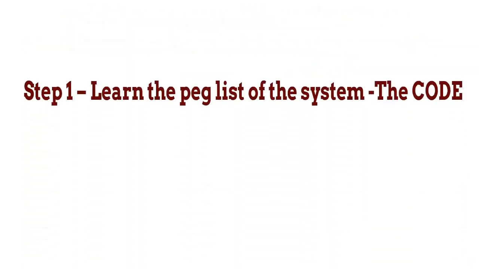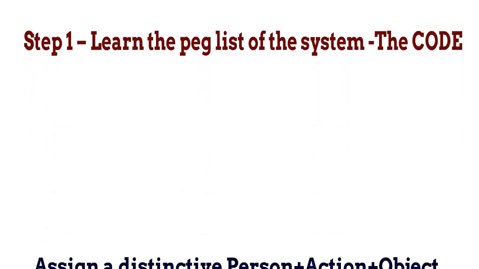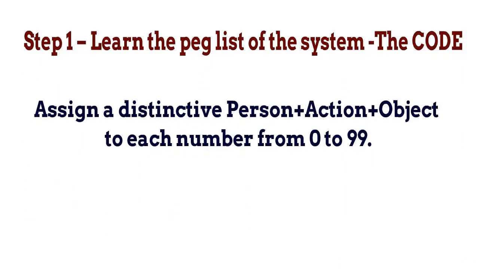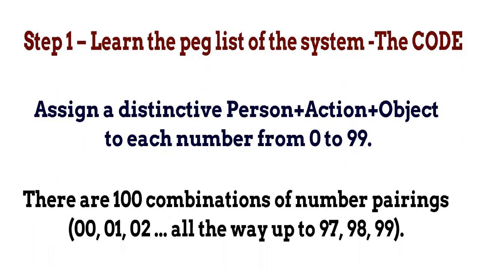Let's take a closer look at the 4 steps of this system. Step 1. Learn the peg list of the system, the code. The PAO system for numbers works by assigning a distinctive person, action, and object to each number from 0 to 99. There are 100 combinations of number pairings, 00, 01, 02, all the way up to 97, 98, and 99. Each one will be associated with a person, an action, and an object.